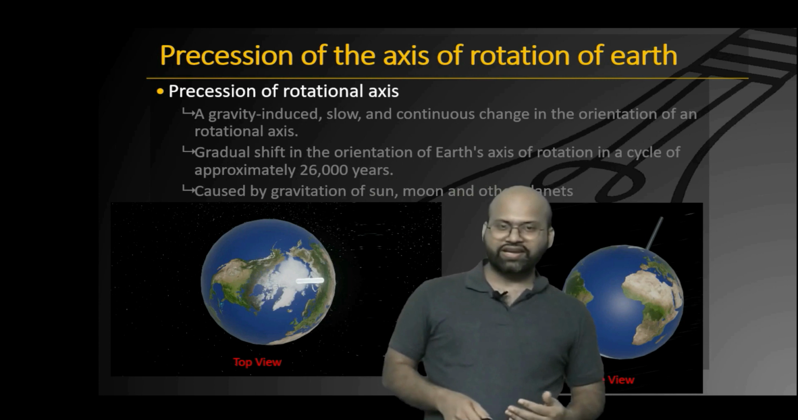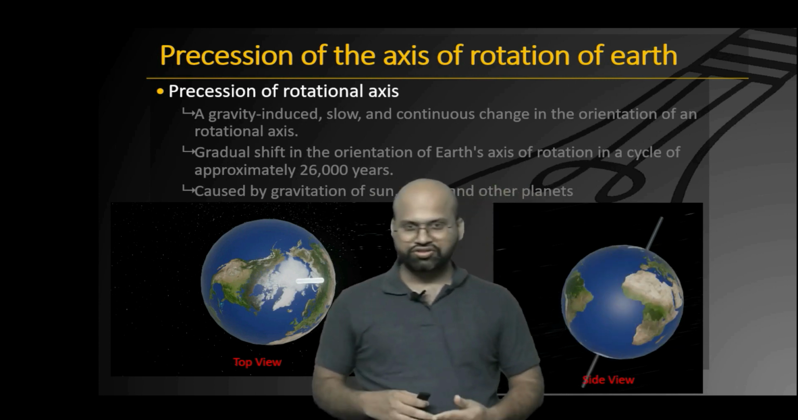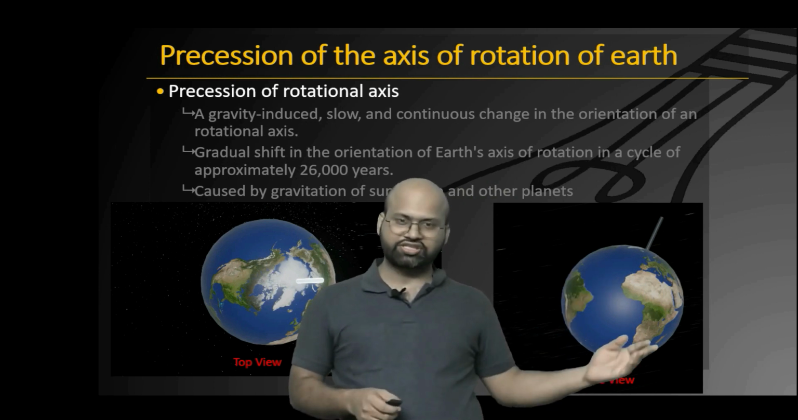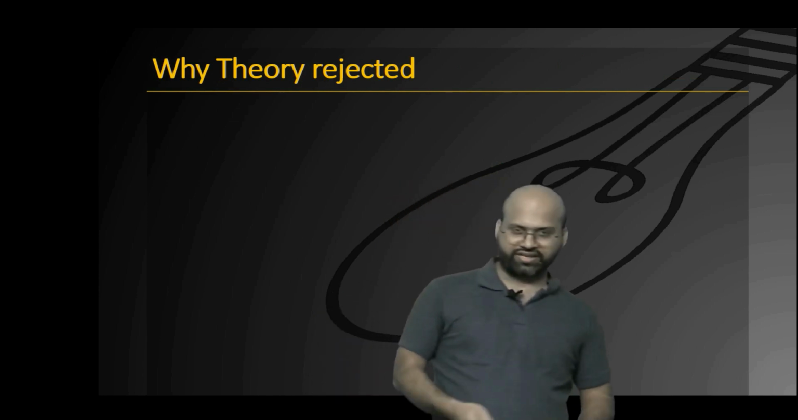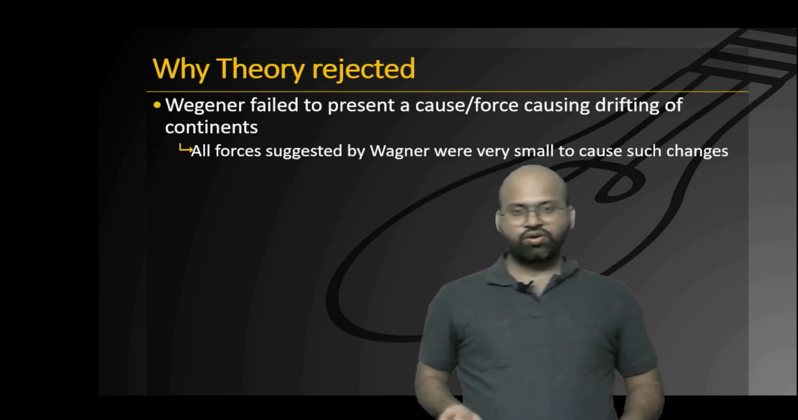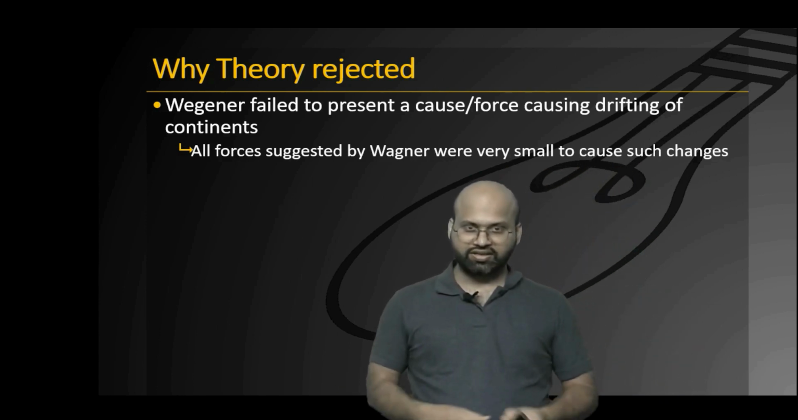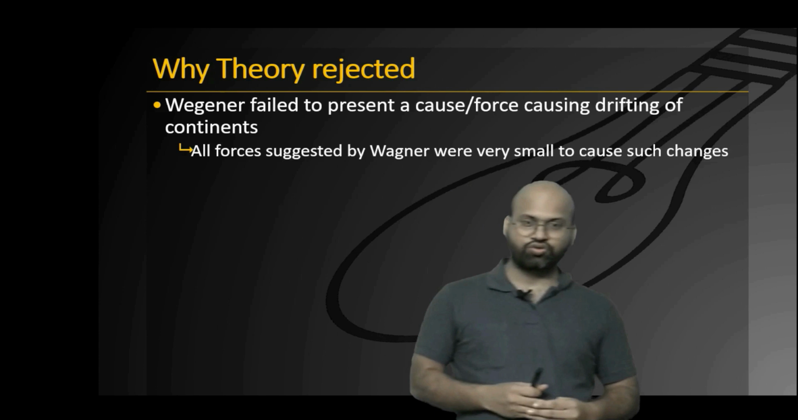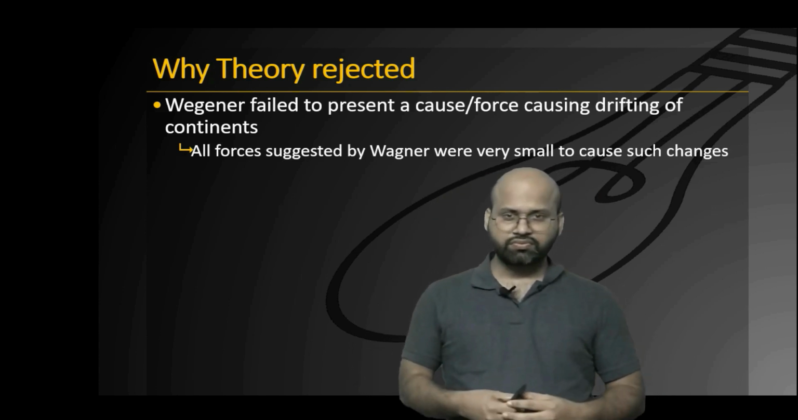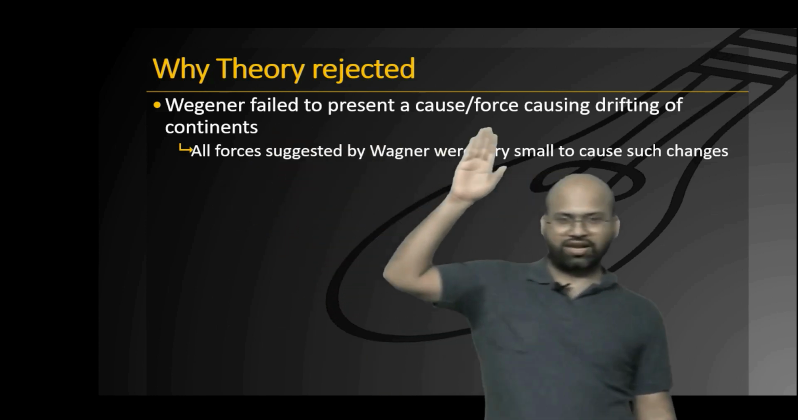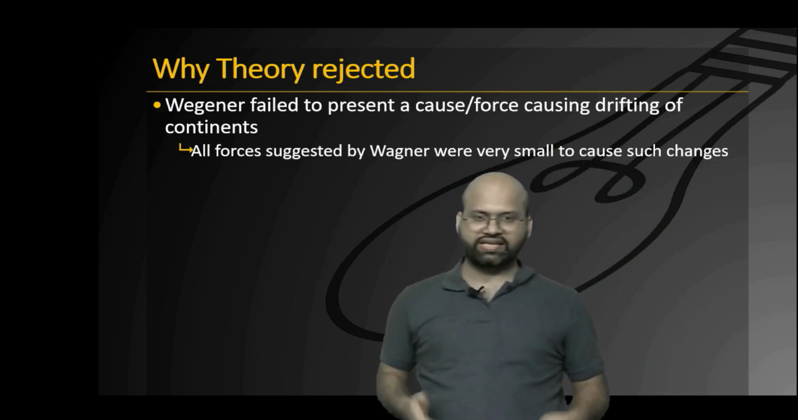So Wegner was of the thought that because of this constantly changing axis, there must be a force which might be causing a change in location of the continental plates. Now, why this theory got rejected? As we have already seen, most of the evidences that he suggested were basically observational. The theoretical things that he tried to do were not up to the mark and were rightly rejected. So all the forces that he calculated were rejected because they were found to be very small and insignificant.